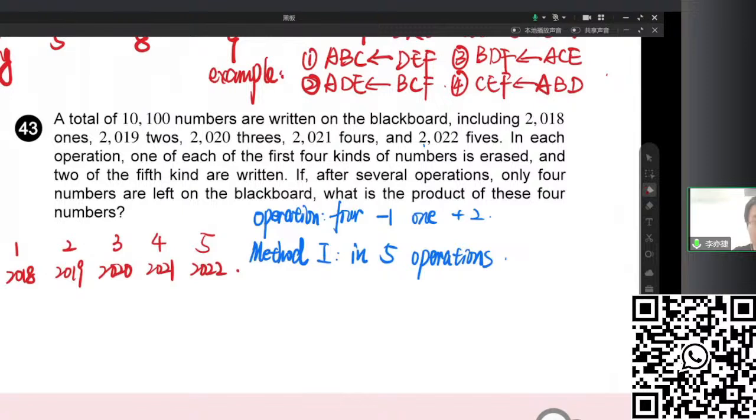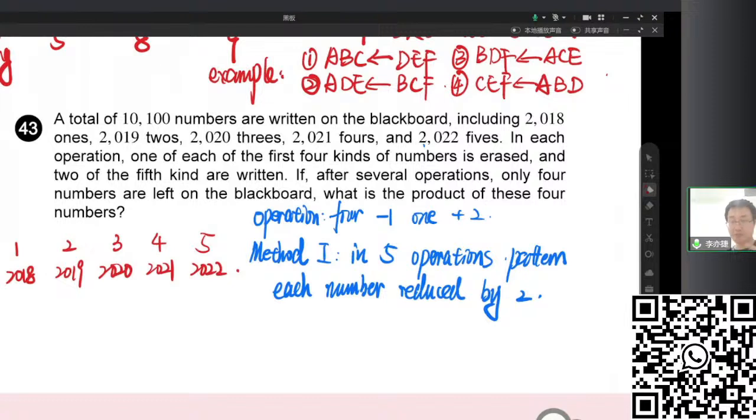Then we add 2 to the twos and remove from 1, 3, 4, 5. If we do these 5 operations, each number will be added 2 one time and get -1 four times. So during these 5 operations per turn, each number is reduced by 2.